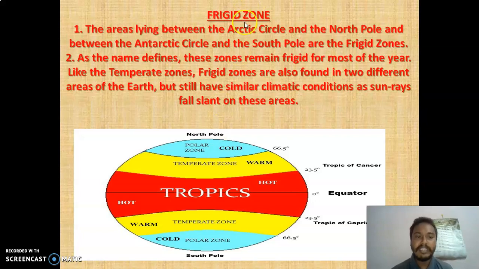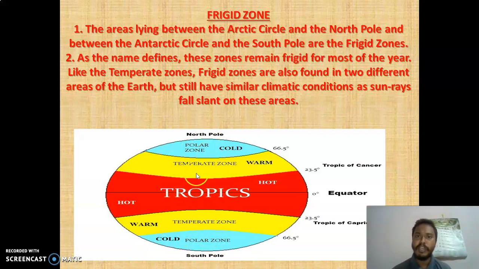The last one is the frigid zone. The areas lying at the top of the North Pole and at the top of the South Pole. If you look from the South Pole, it will be the top, or you can say the bottom of the South Pole. And if you look from this side, you can say the bottom of the North Pole, or the top of both of them. So you have understood they lie on the top side or the bottom side. This is the Arctic Circle, and this is the Antarctic Circle, and they are very cold.